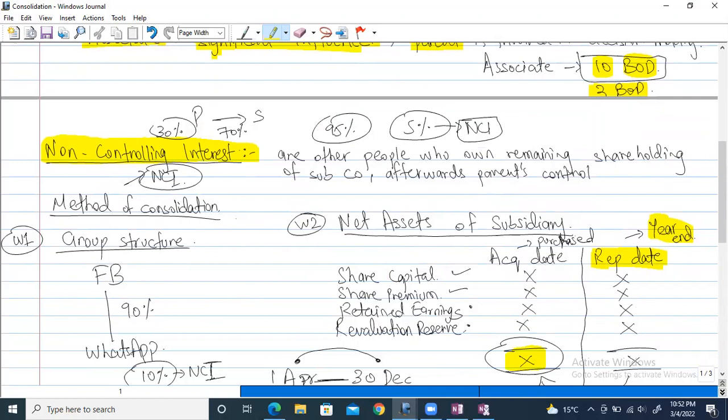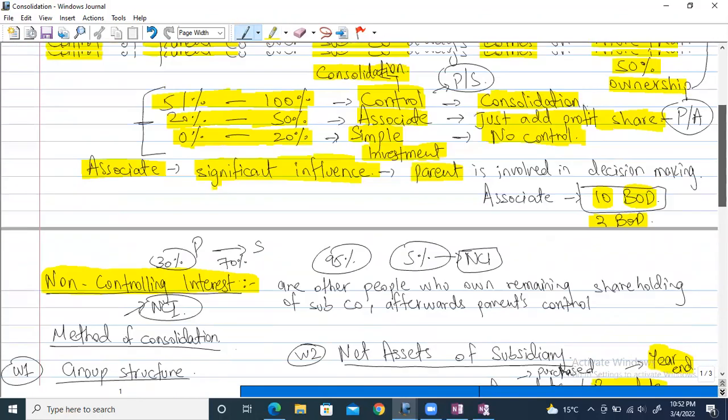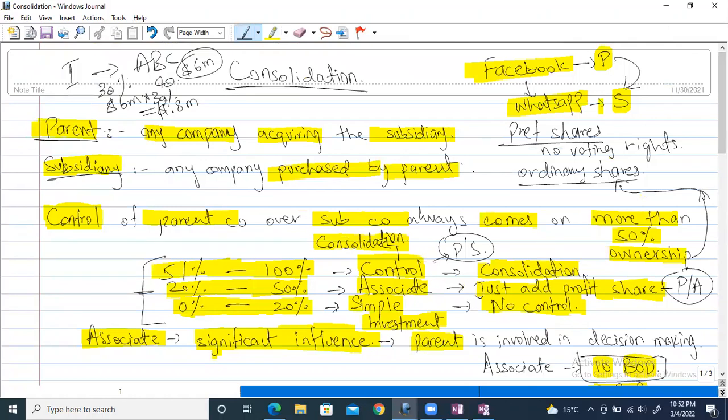Now let me go back to this example, Facebook and WhatsApp. Let's say Facebook acquired 80% of the shares of WhatsApp, 80% of the ownership, in ordinary shares. That means Facebook has control over WhatsApp, because it lies in this category. It is called control. We cannot say it is significant influence or associate, because it is more than 50%. Yes, it is a majority, but you will be thinking, what will happen to the remaining 20%? Still, it's not 100%, right? It is 80%. So what will happen to the shareholders of WhatsApp who have purchased just the remaining 20% of the shares?